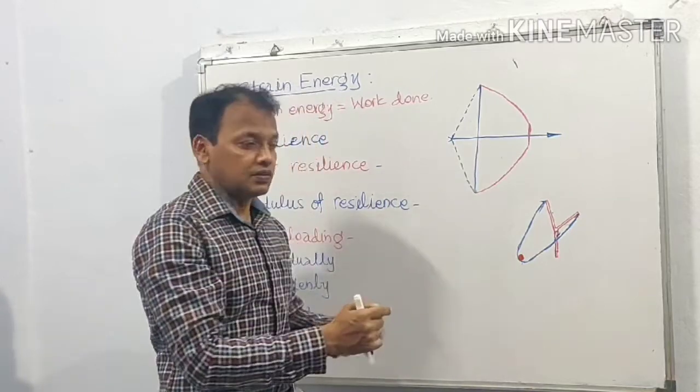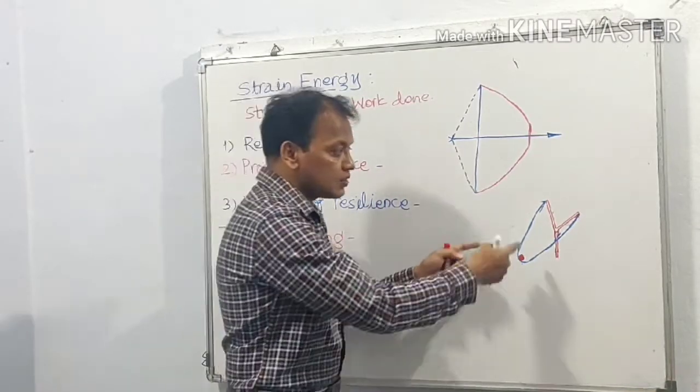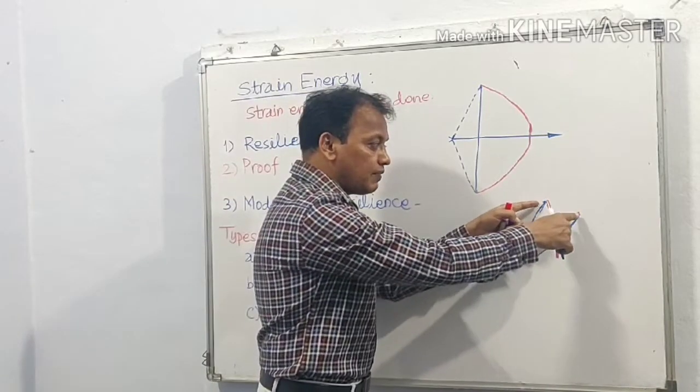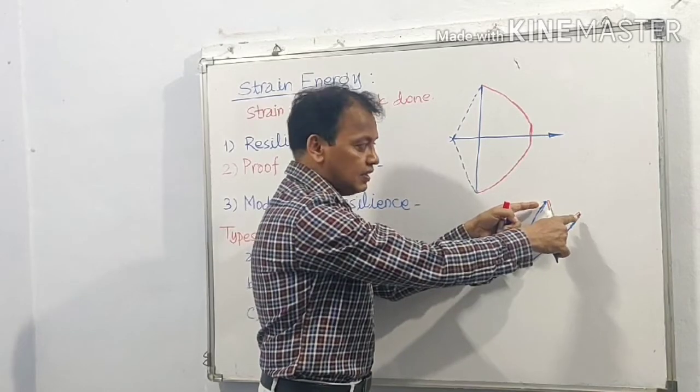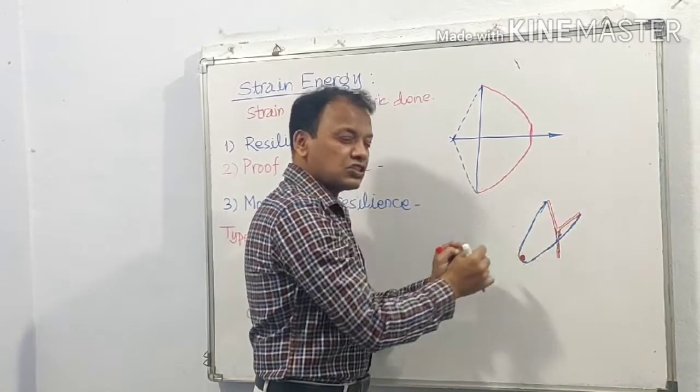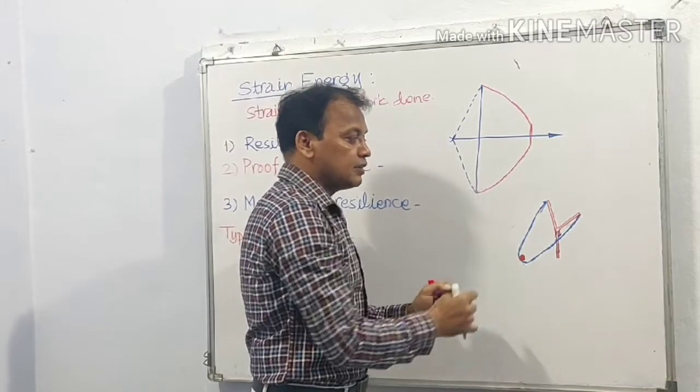One more example, this is also familiar. This is called a slingshot. This is a Y frame, and to this Y frame at either limb rubber strips are tied, and here there is a pocket.